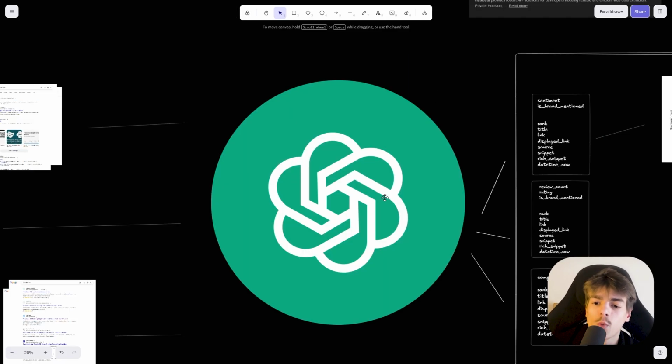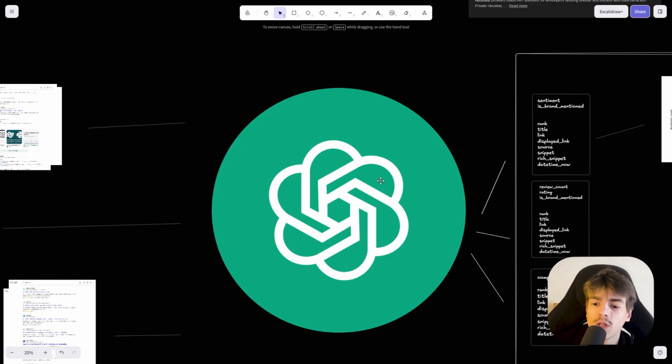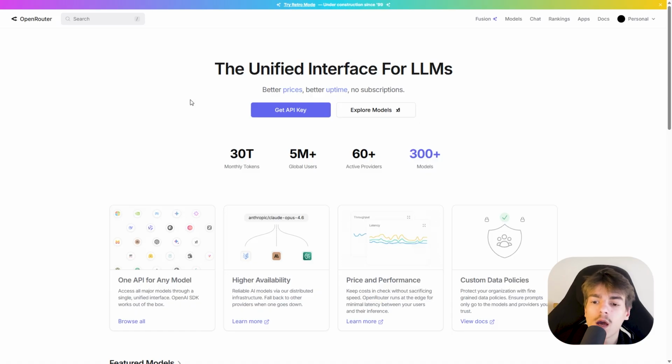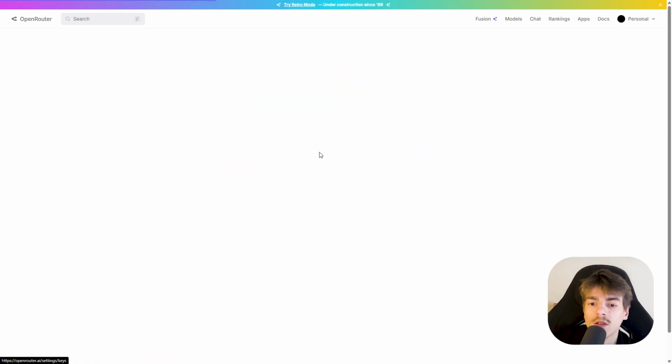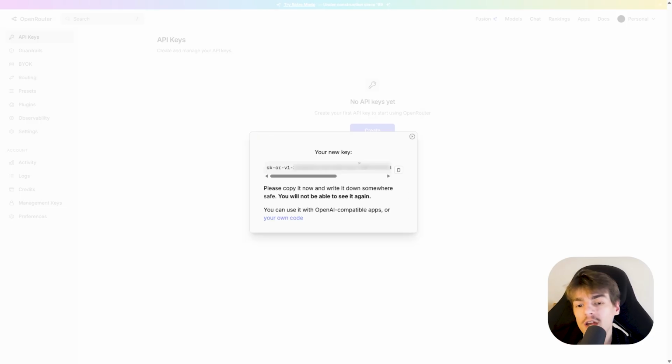Now I mentioned before that we're going to use an LLM to infer some information. For that we need an API key, so let me show you how to get it. For my API key I'm using openrouter.ai. This service supports any range of AI models, so I pay for one API key and I get access to a lot of models. So you're going to sign up to OpenRouter, link in the description, then you're going to get an API key. Go over to API keys, then hit create. You can name it whatever you like. I will just name it HasData. Hit create, and then you're going to copy this.